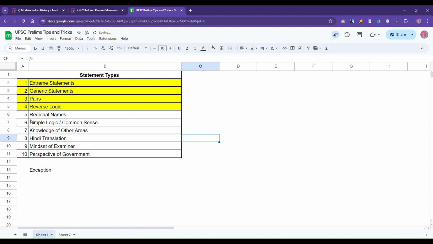Then there is the fifth category, regional names. This is a category where you see some particular names. In India we have a lot of diversity. So when you read the name, usually you are able to identify if it's from south, if it's from north, if it's from Bengal, if it's from Maharashtra, like that.